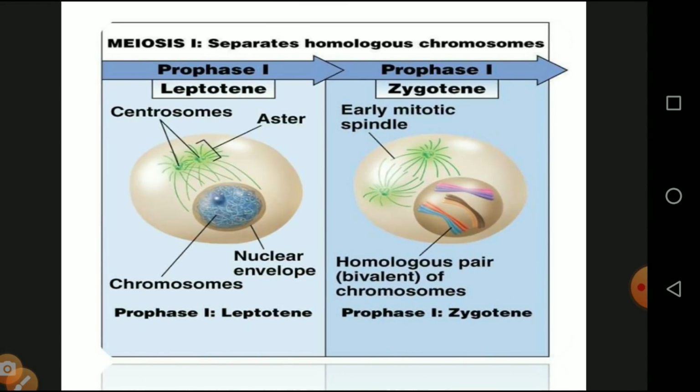And this is the diagrammatic representation of how leptotene and zygotene are formed. Then asters are formed and nuclei are developed inside the nucleolus; that is called leptotene. And in zygotene, homologous chromosomes are formed. So orange color, blue color, pink color, violet color are given for a bivalent. Bi means two. Two sets of chromosomes are formed. So that is called zygotene.